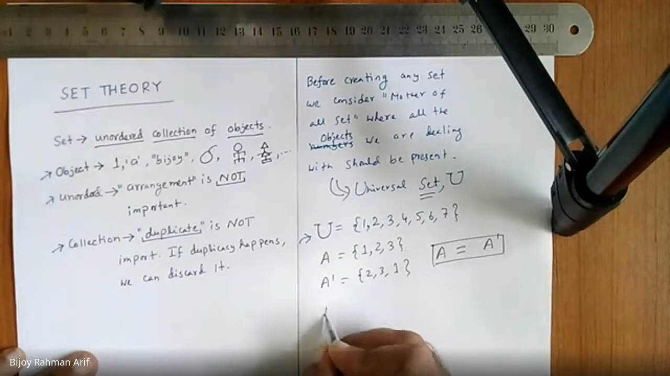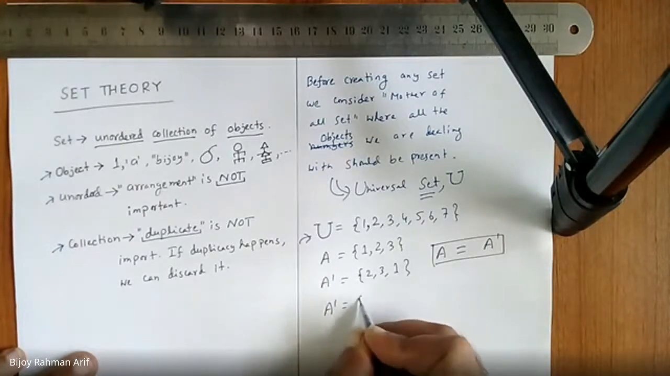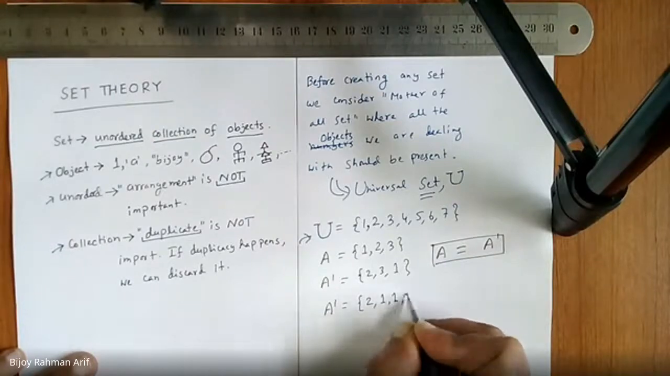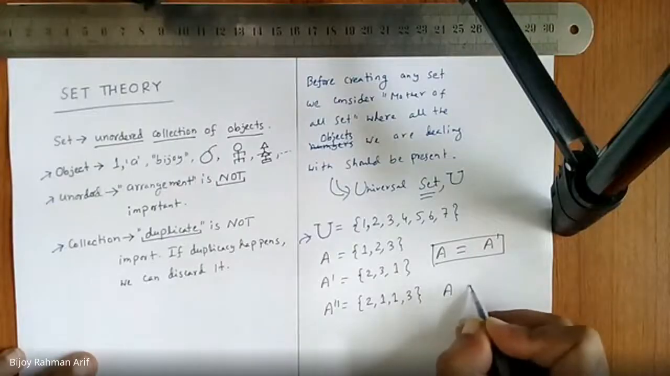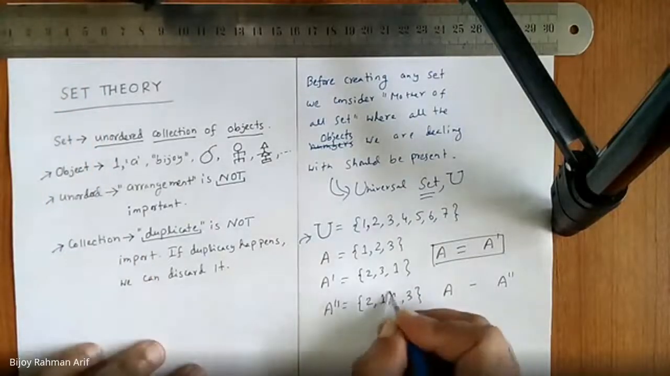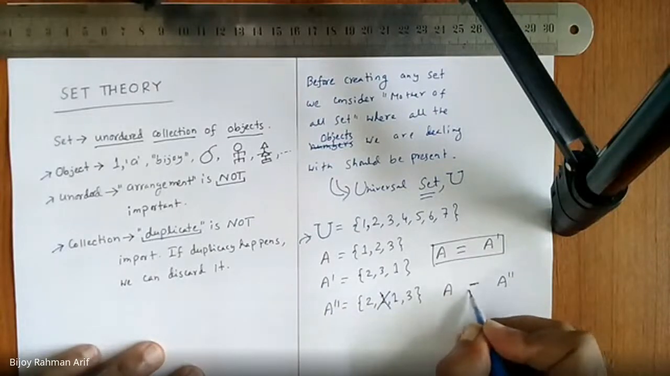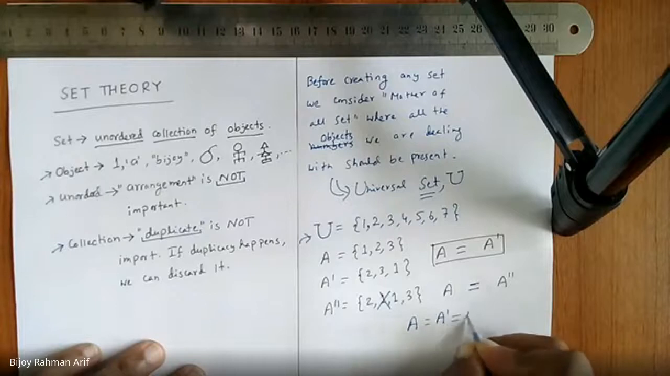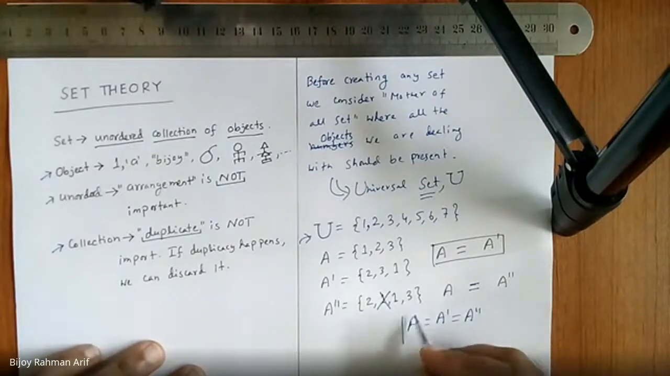How about this one? Is A equal to A double dash? Yes, because duplicate is not important. If there is a duplicate element, we can discard that one. So this one also becomes equal. So A equal to A dash equal to A double dash.